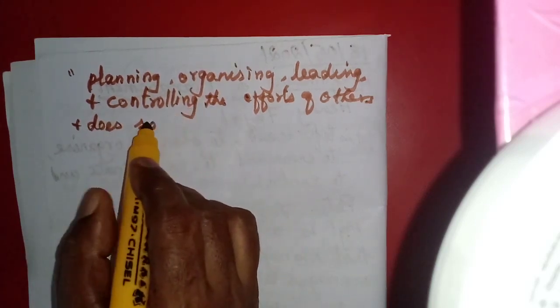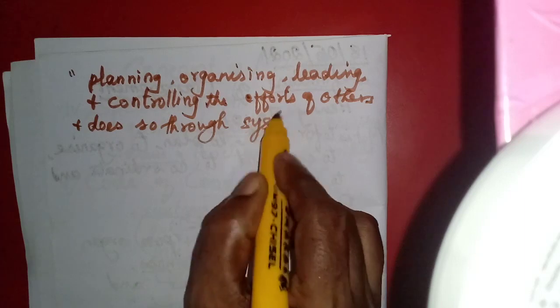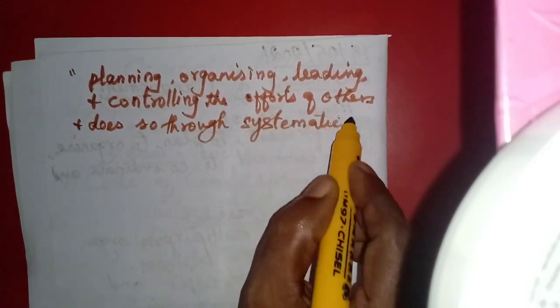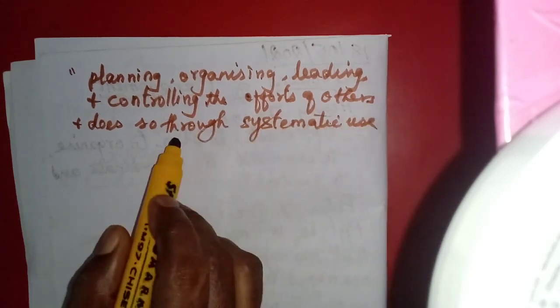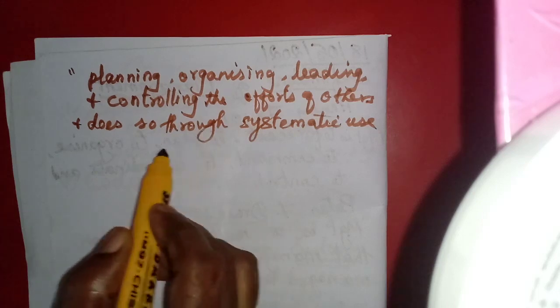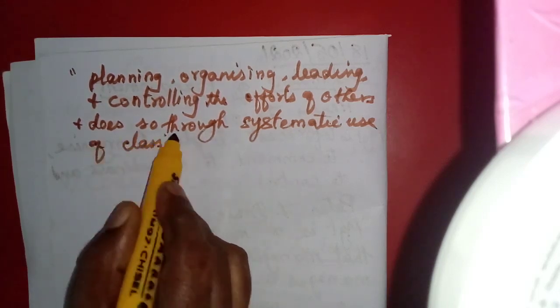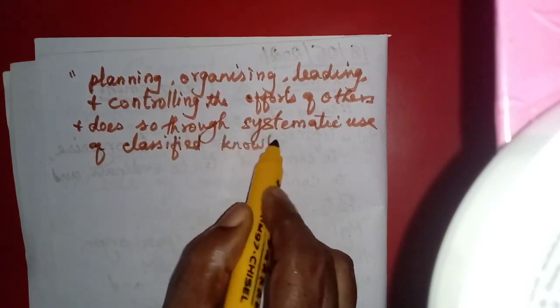And he does so how? Through systematic use of knowledge. As he wishes, he cannot do. So it is through a systematic use of classified knowledge. He is having some classified knowledge.